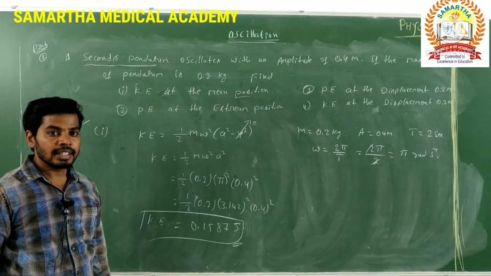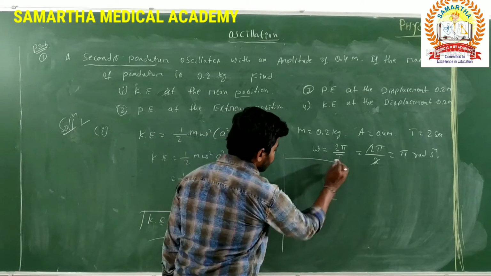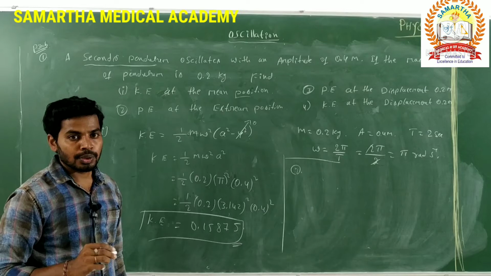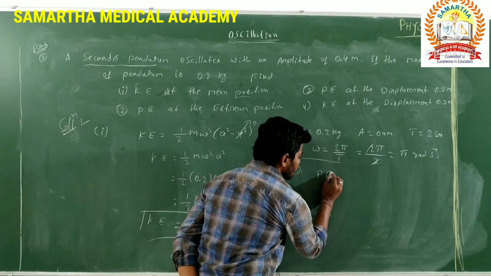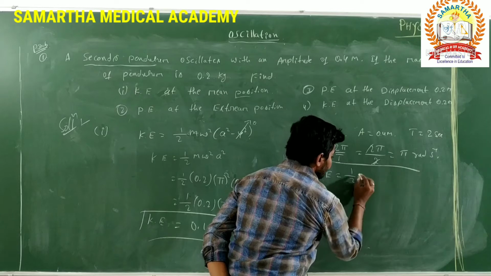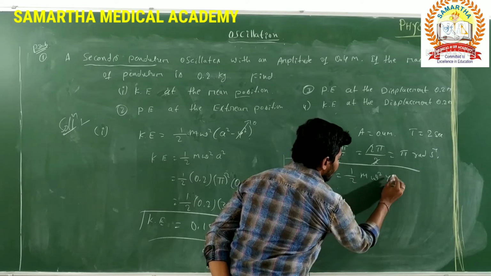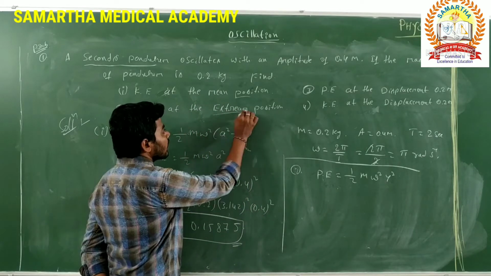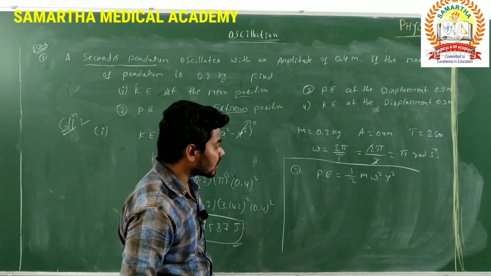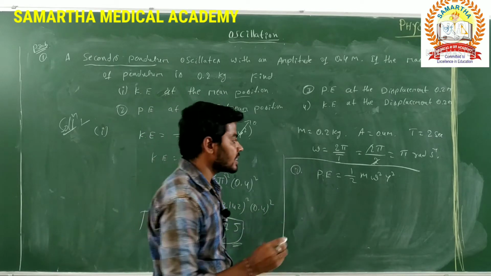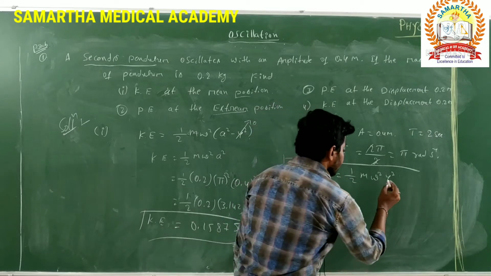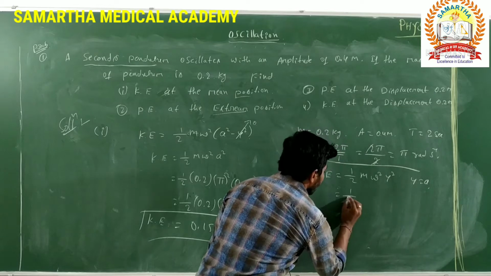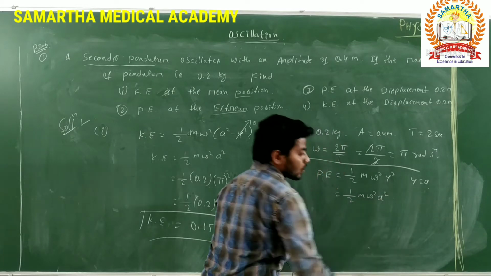Are you understanding? At the same time, the second one, what are they asking? Potential energy at the extreme position. What is the expression for potential energy? 1 by 2 m omega square y square. But they are asking the extreme position. At the extreme position, the particle displacement is maximum, that is A. That is y becomes A, then half m omega square A square.